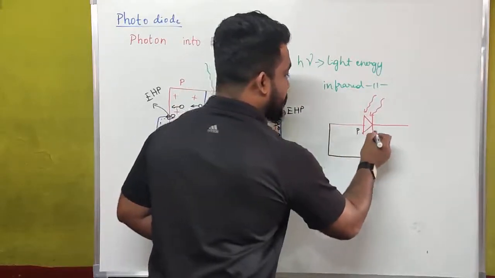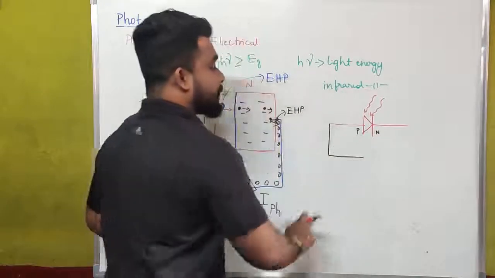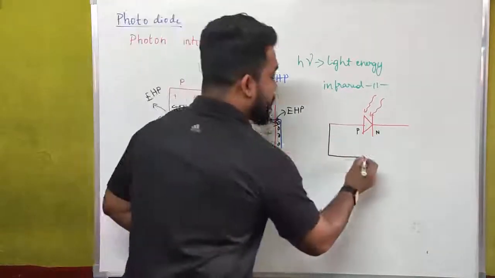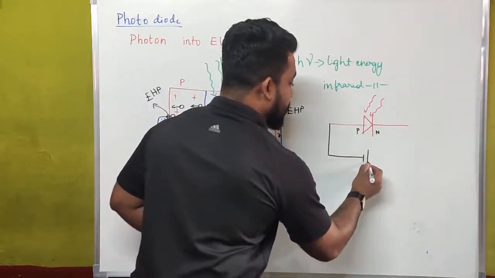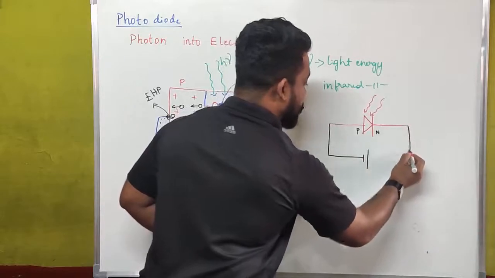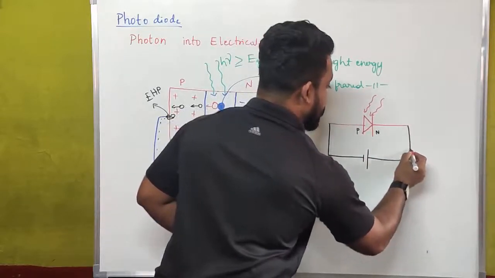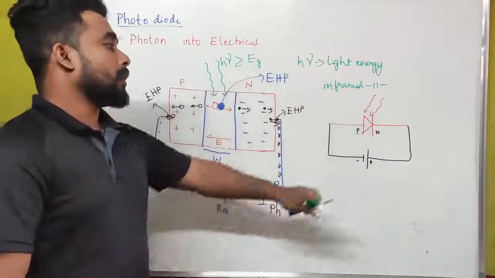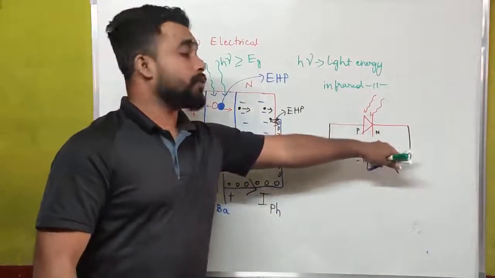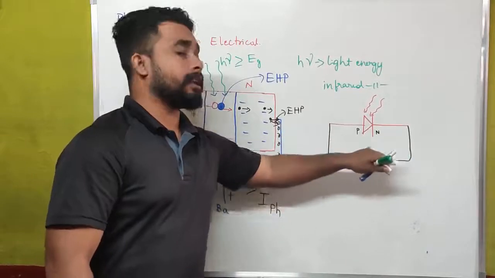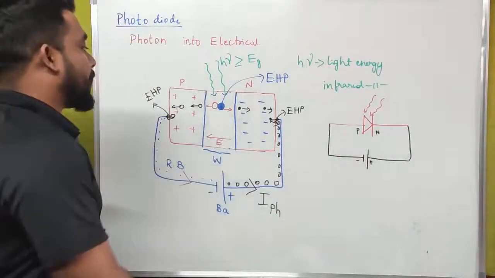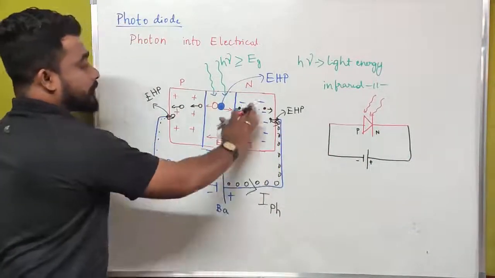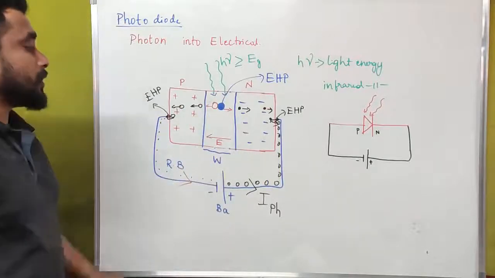This is the P type semiconductor, this is the N type semiconductor. P has to be connected to the negative of the battery and N has to be connected to the positive of the battery. This is how a general photodiode is connected to the battery in a reverse bias condition, and we have written the construction and working part here.